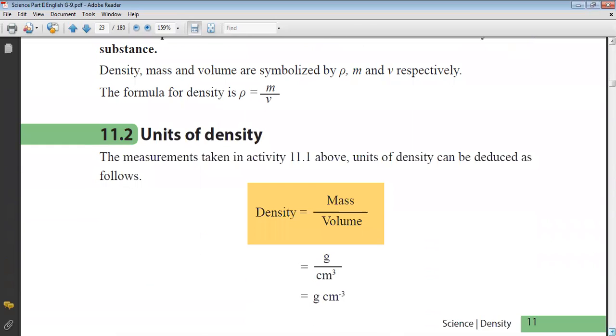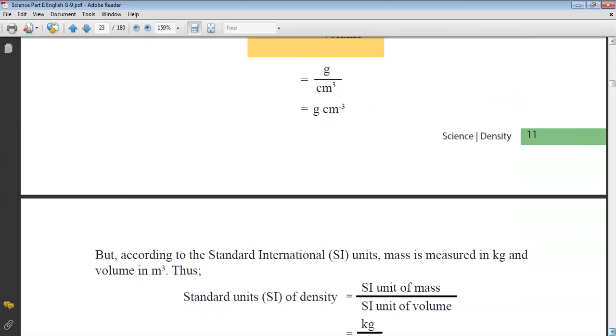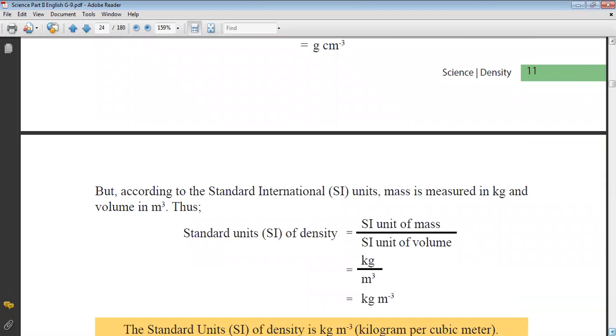Unit of density. The unit of density can be deduced from the measurements taken in activity 11.1 as follows. Density equals mass divided by volume. Mass is in grams and volume in cubic centimeters, so density is grams per cubic centimeter. But according to the standard international unit, mass is measured in kilogram and volume in cubic meter.